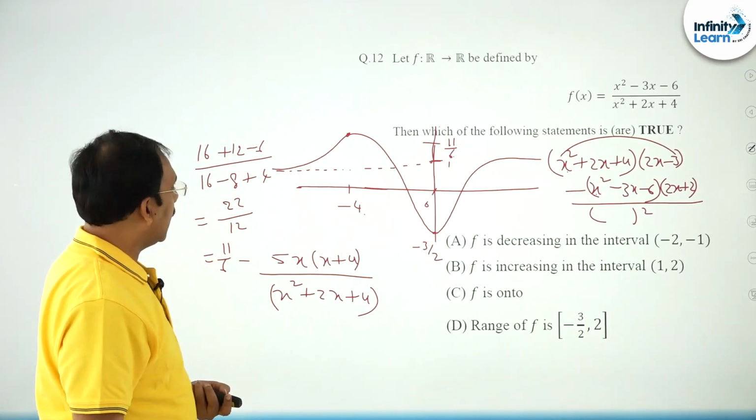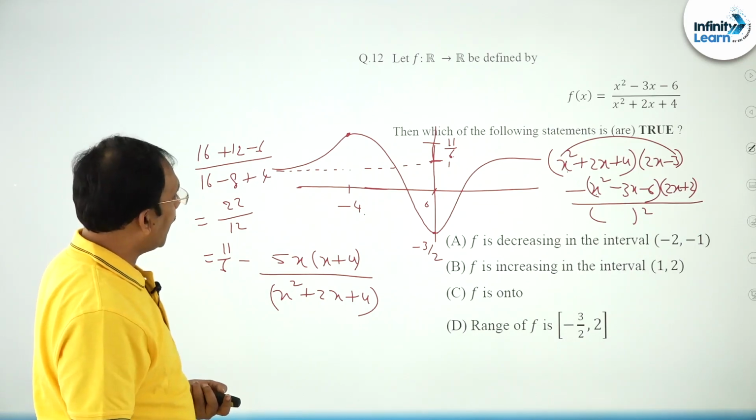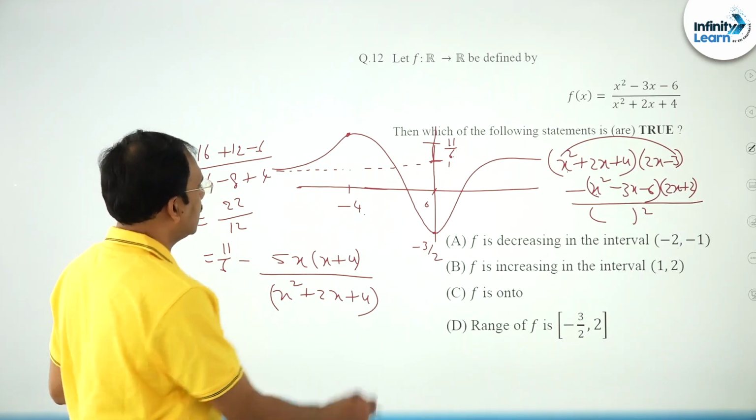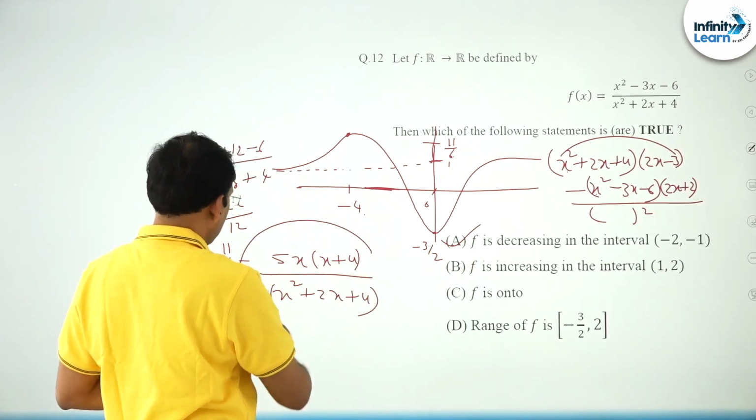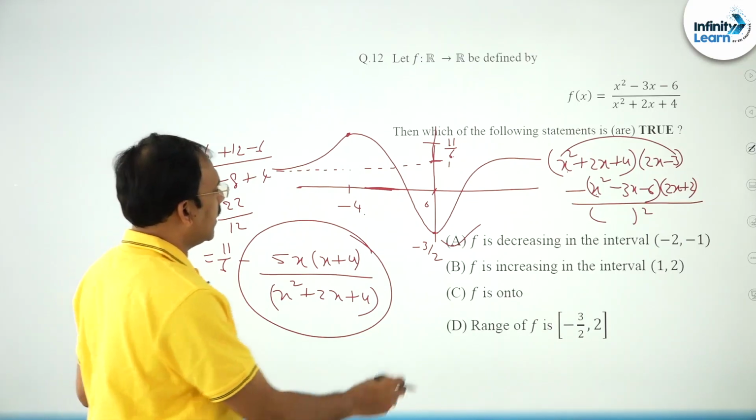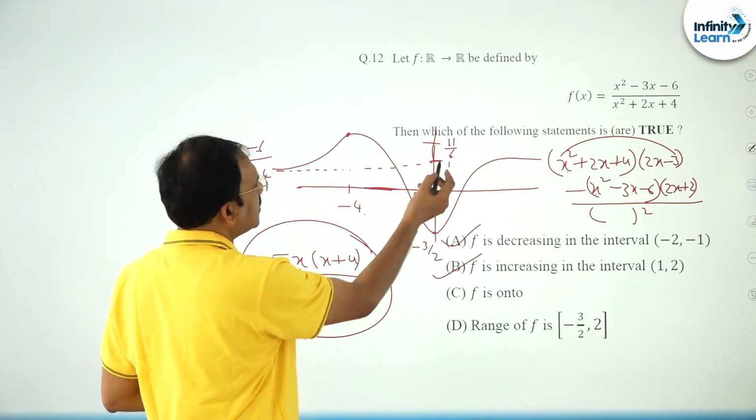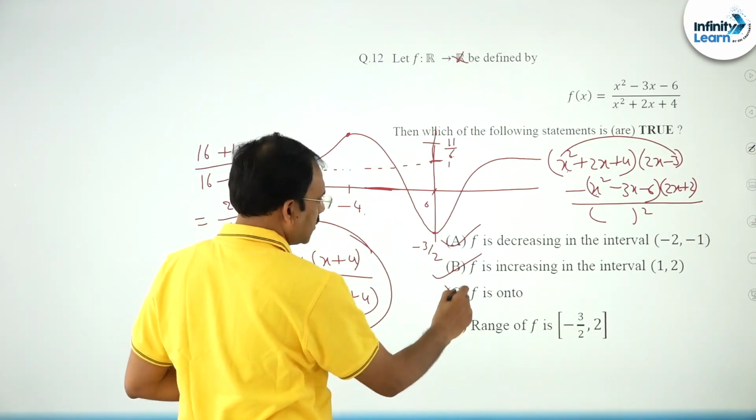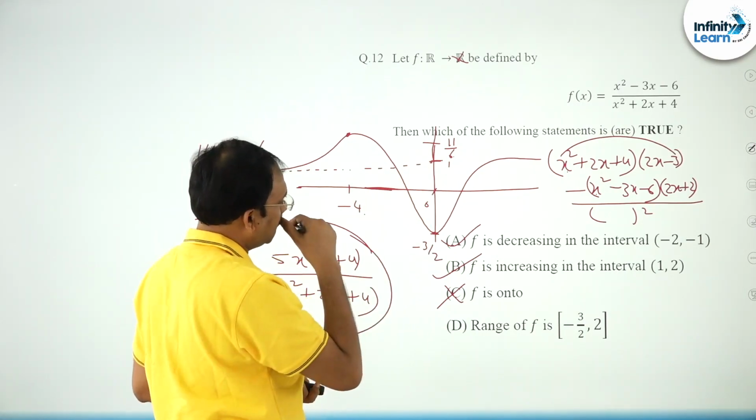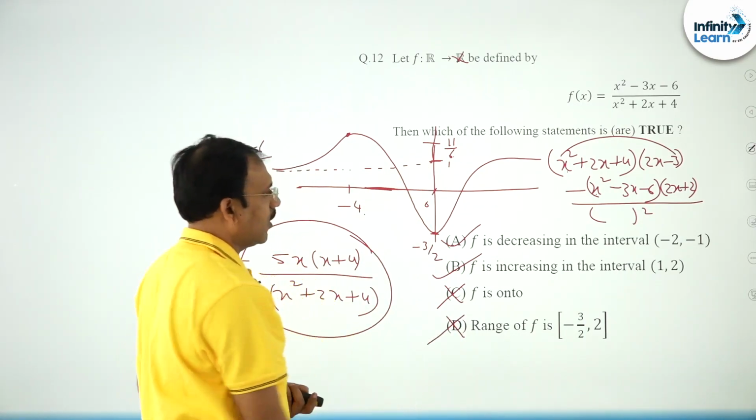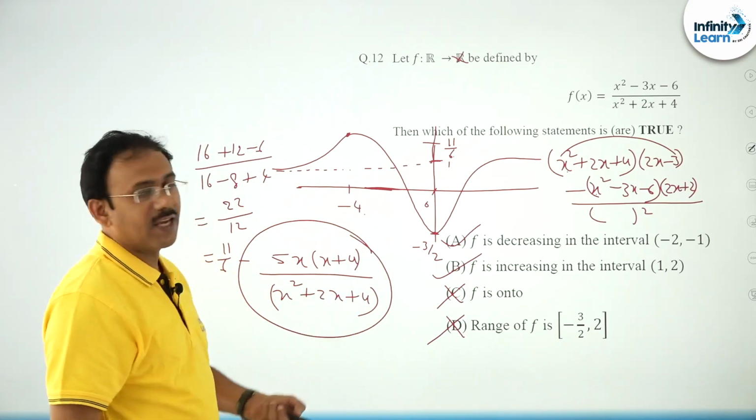From this you see in the interval minus 2 to minus 1, it is decreasing, correct. Here also you can see it is increasing in the interval 1 to 2, correct. F is onto because the range is not R, so this is not correct. The range is also, you see from here, minus 3 by 2 to 11 by 6, this is also wrong. Simply with the help of the derivative you try to take the graph of the function, you can find it.